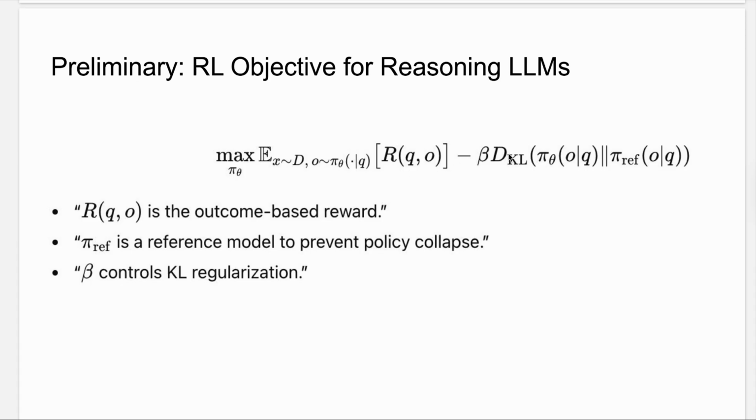We call these rollouts. In the first rollout we know that for the given query the output was correct, and what is the current policy? Pi theta is the current policy, and pi reference is the base policy. The base policy is the base model, which is the Llama 80 billion without any fine tuning or any reinforcement learning. So we are optimizing the expectation of getting the highest rewards for a given query and output, but also penalizing the policy for moving too far away from the base model.